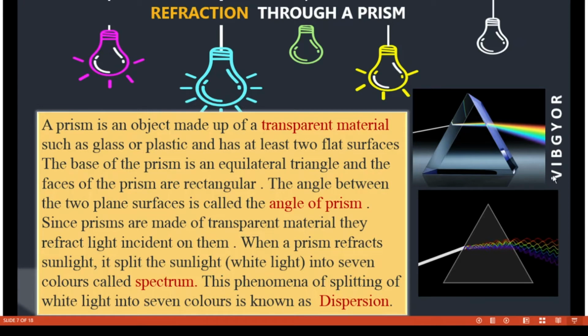The spectrum consists of different colors, from violet to red. V stands for violet, I stands for indigo, B stands for blue, G stands for green, Y stands for yellow, O stands for orange, and R stands for red. This phenomenon of splitting of white light into 7 colors is known as dispersion. So what you are seeing in this picture is nothing but dispersion.